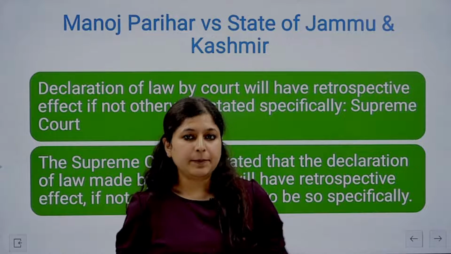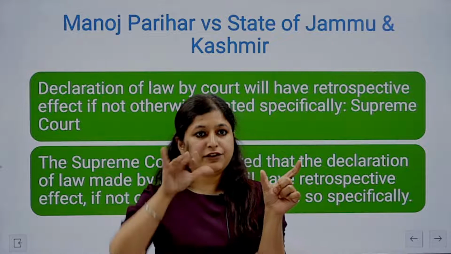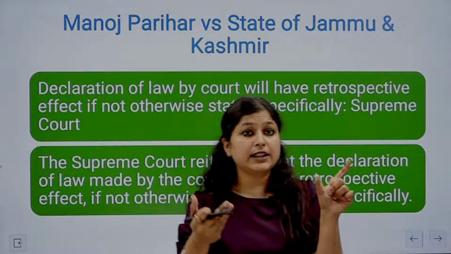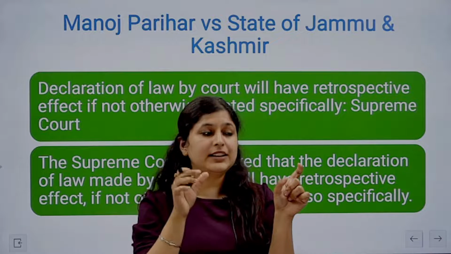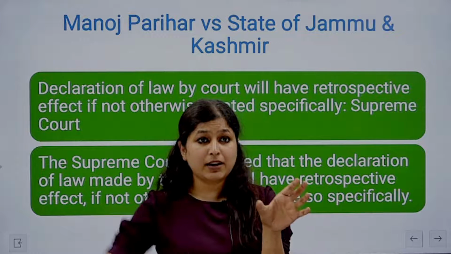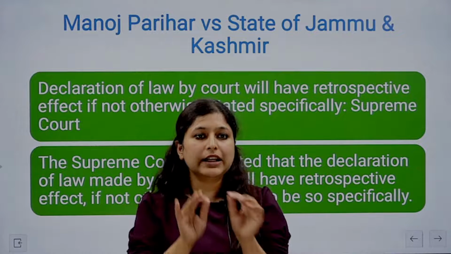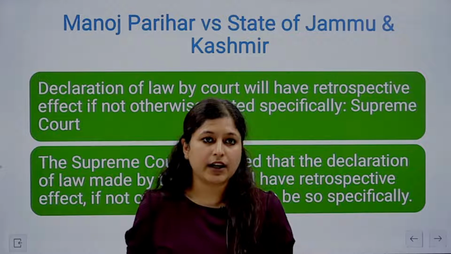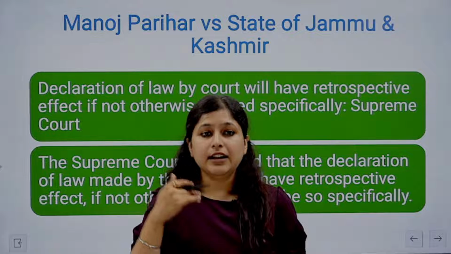What does that mean? Please understand, it will have a retrospective effect, and further the judgment has stated that as a general rule it will have a retrospective effect until and unless the court clearly states that it will not have one.